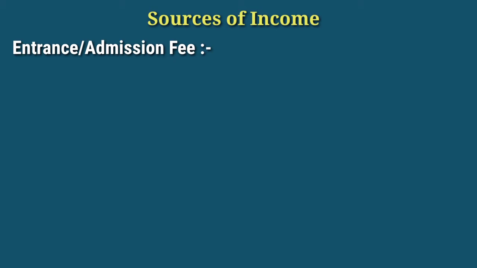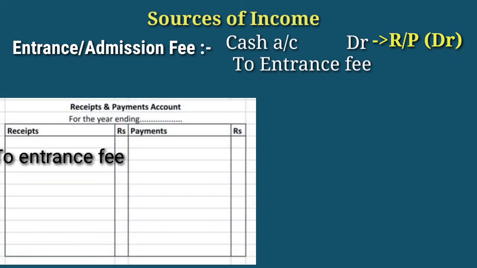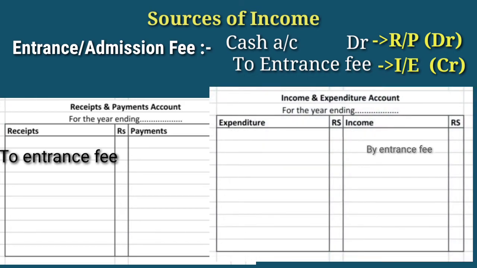We know the journal entry, cash account debit to entrance fee or to admission fee. All the cash receipts, if it is revenue nature or capital nature, we will record in the debit side of receipt and payment account. So in the receipt side, we will write here to entrance fee. And the credit effect, it is an income. So we will record in the credit side of income and expenditure account. In income and expenditure account, we will write by entrance fee.